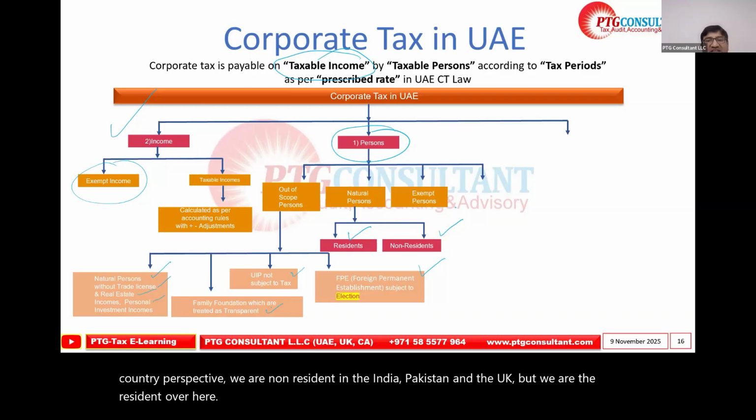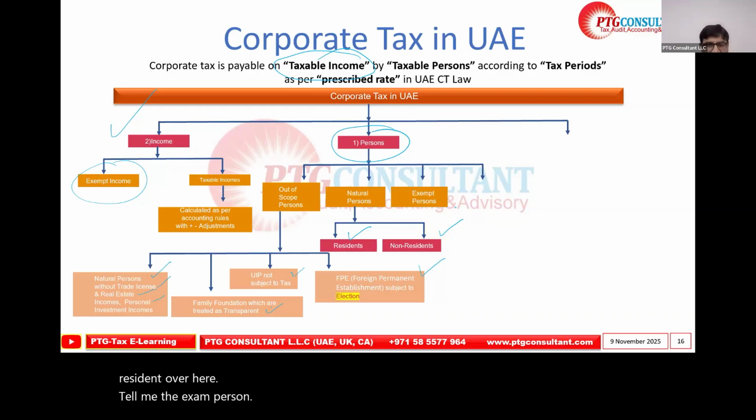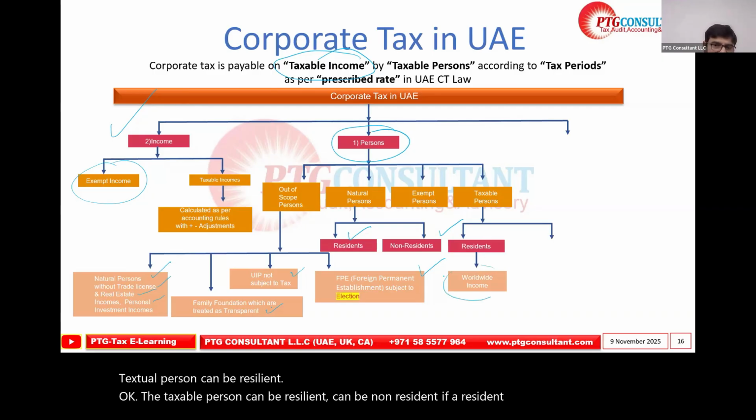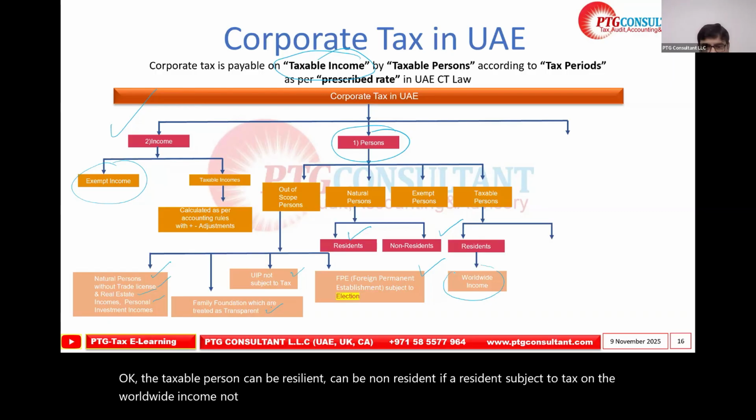Then there is the exempt person, and the taxable person. The taxable person can be resident, can be non-resident. If a resident, they are subject to tax on the worldwide income, not only UAE income. This is the other point: worldwide income.